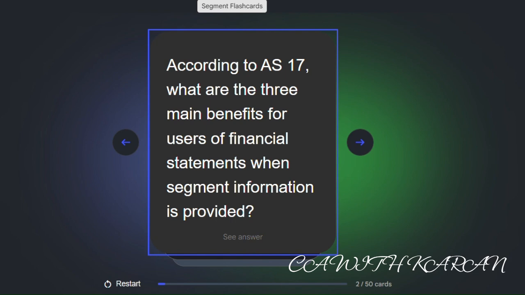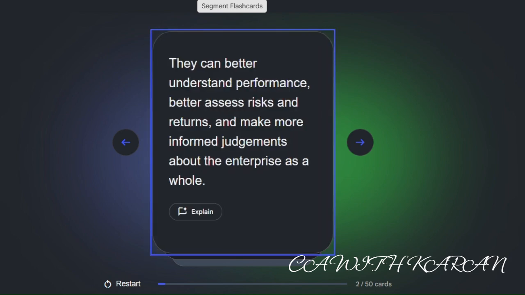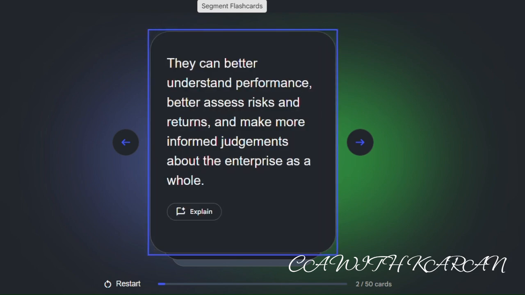Statements when segment information is provided. They can better understand performance, better assess risk and returns, and make more informed judgments about the enterprise as a whole.